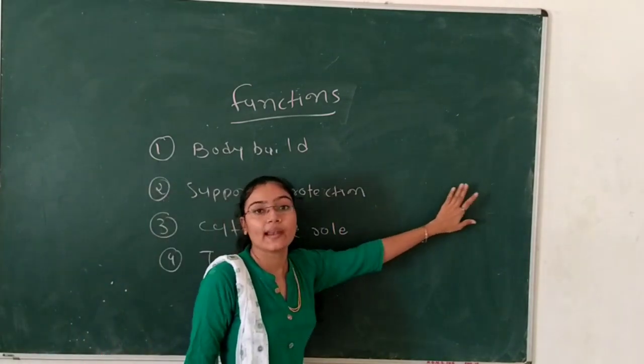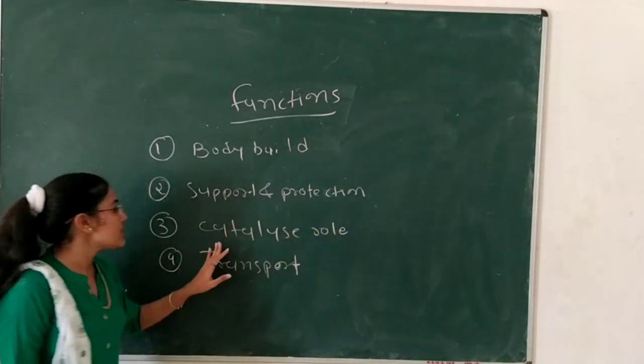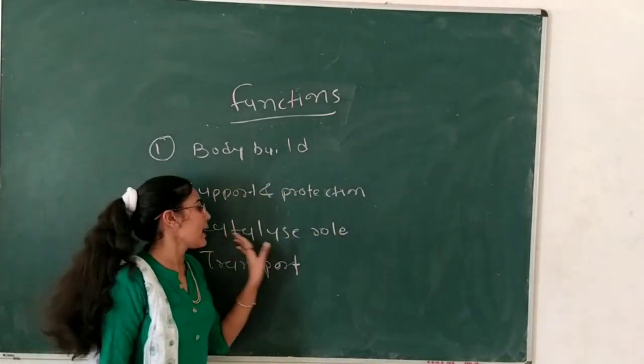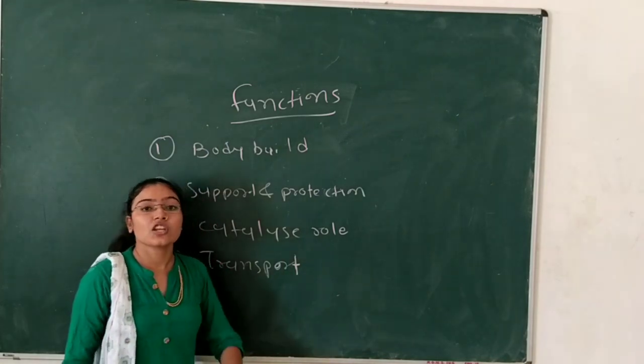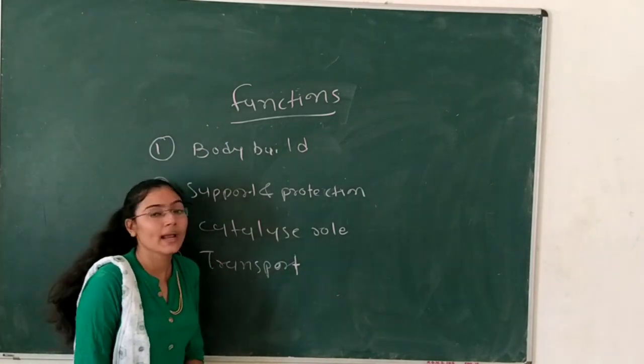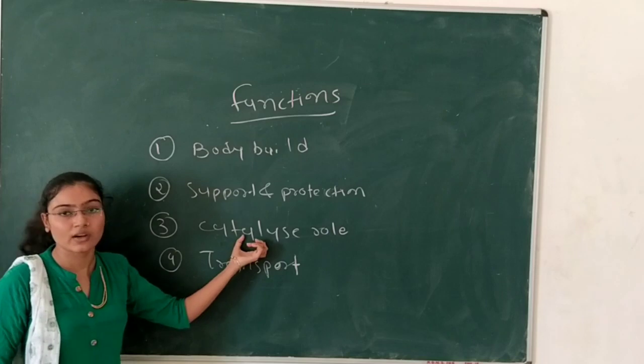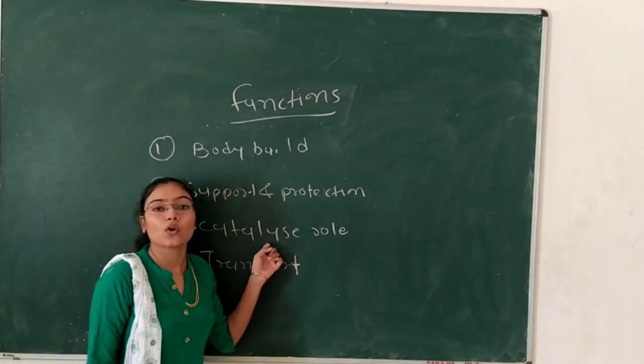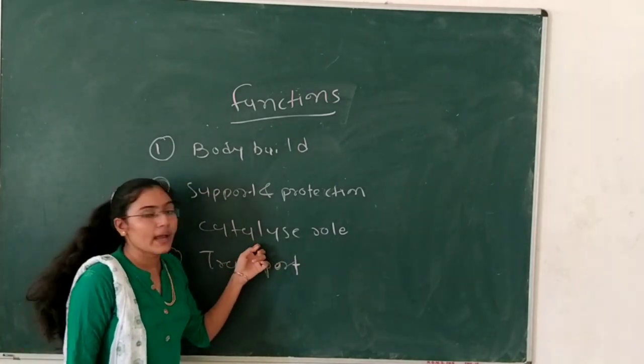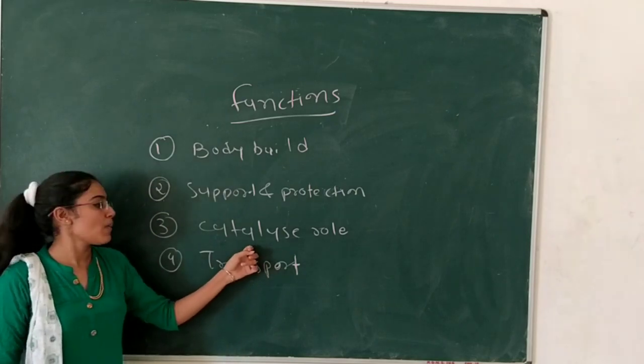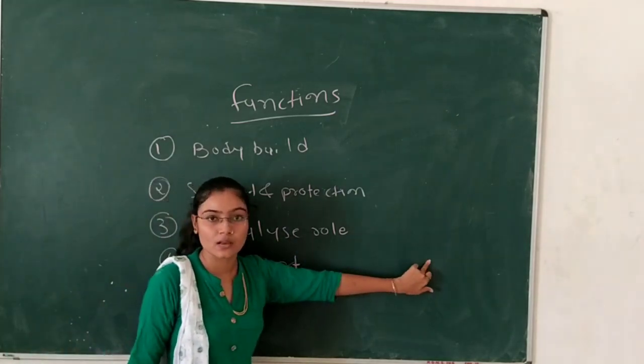Some proteins play an important role in support and protection, like collagen and keratin protein. Third one, sometimes protein plays a catalytic role. All chemical reactions in our body are catalyzed, and a catalyst means one type of enzyme. Enzymes are protein molecules. So they play a catalytic role in our body, for example the trypsin protein.